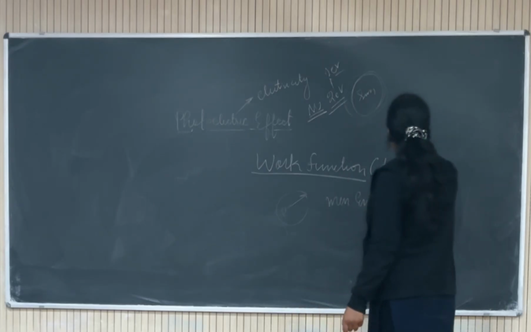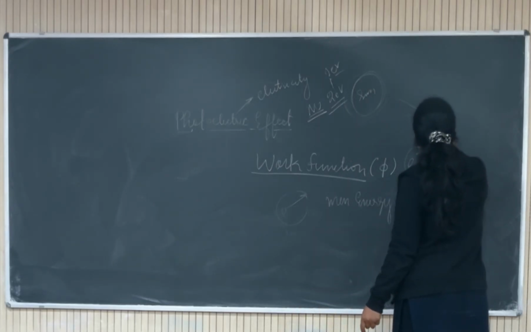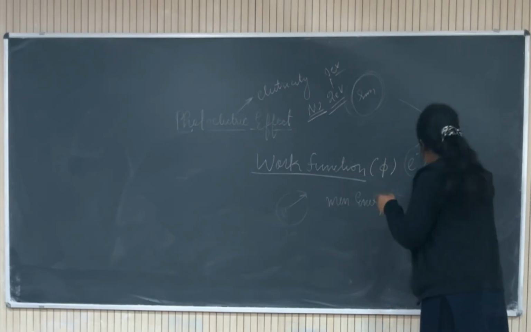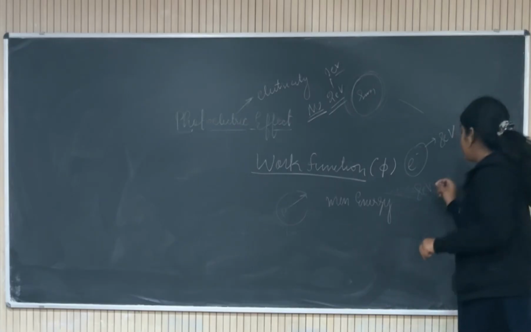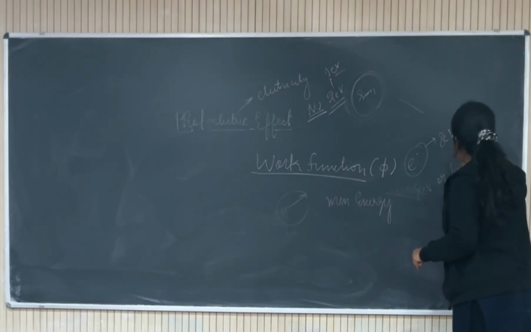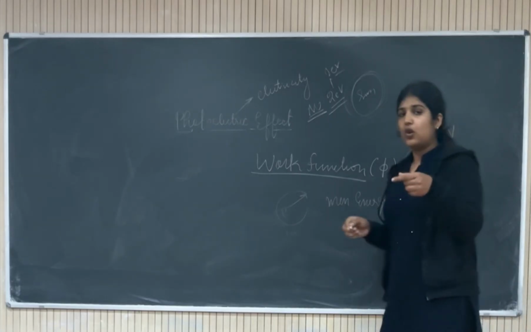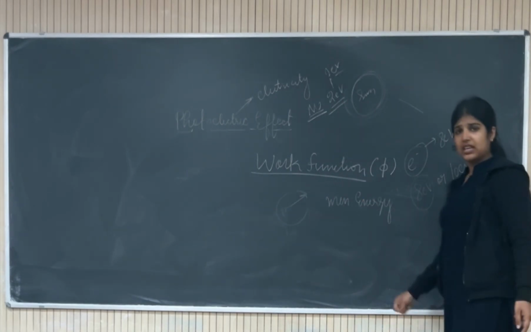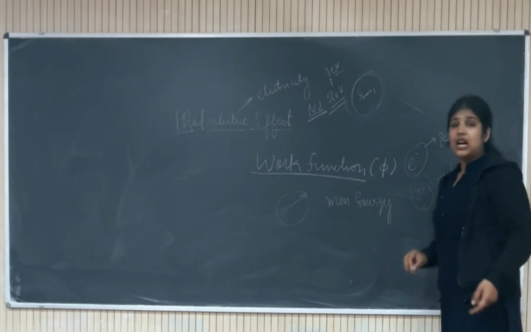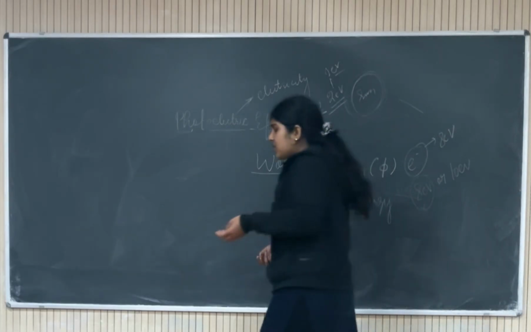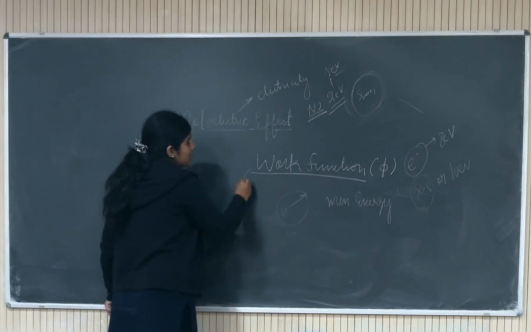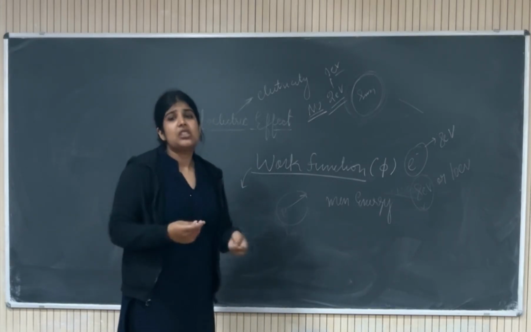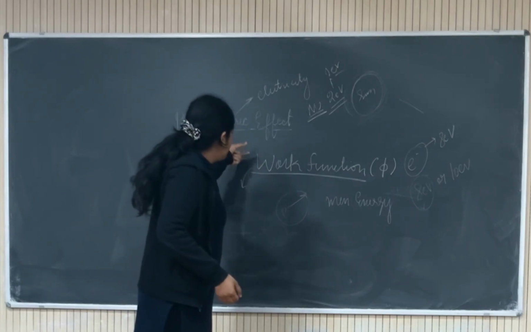Like if your electron needs an energy of 8 electron volt, then you should give either 8 electron volt or energy more than that, meaning 10 electron volt, or it can be anything more than or equal to that. But if you are giving energy less than this amount, that is the work function phi, that electron can't be ejected out. Now what is this work function and what does it depend on? Work function depends on the type of metal. Like for cesium it's very less, and it depends on the atomic number, whatever nucleus we are taking.